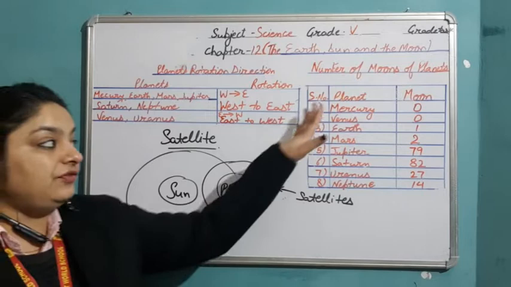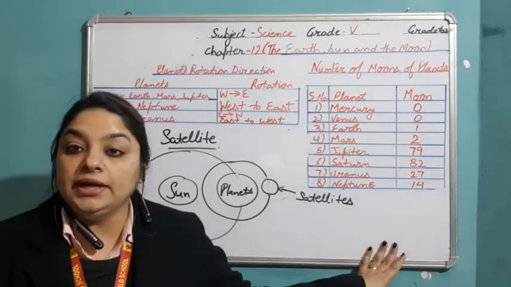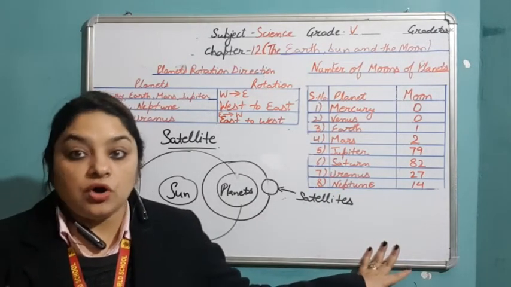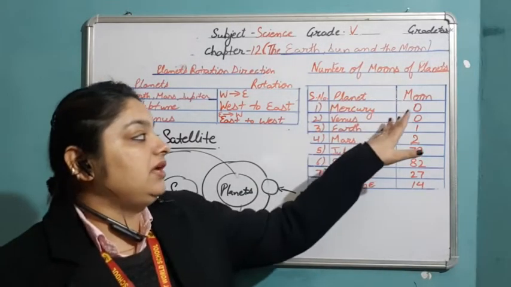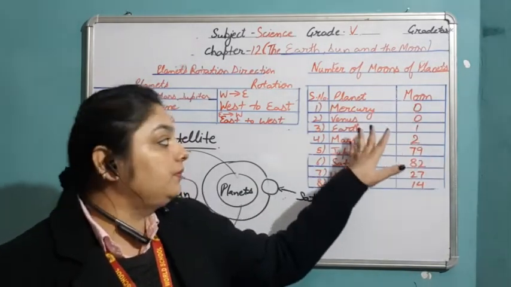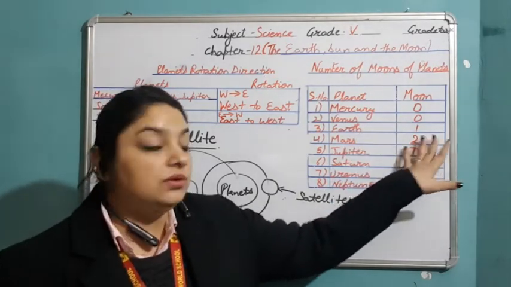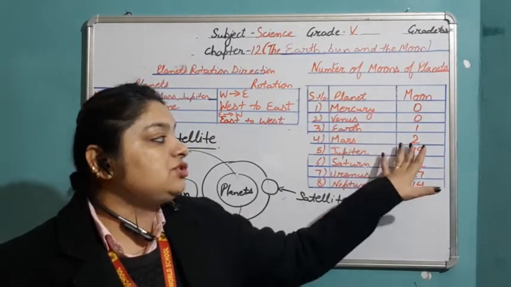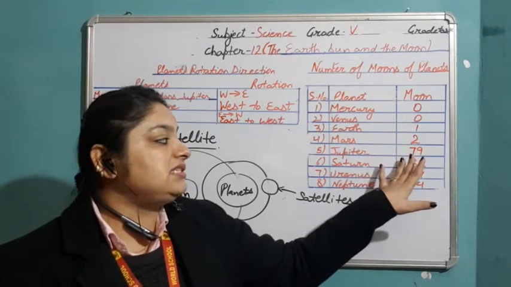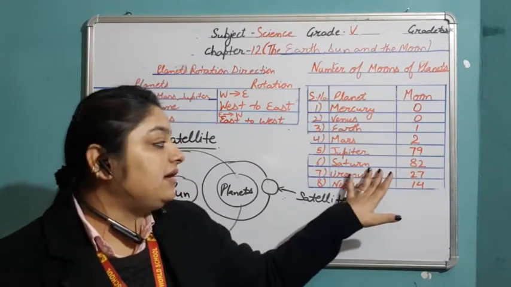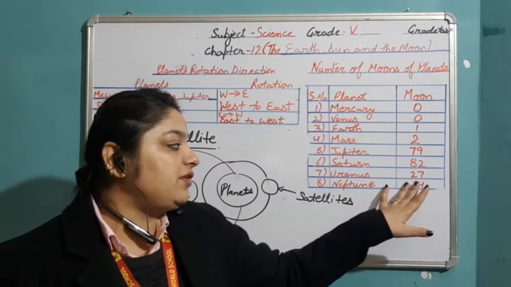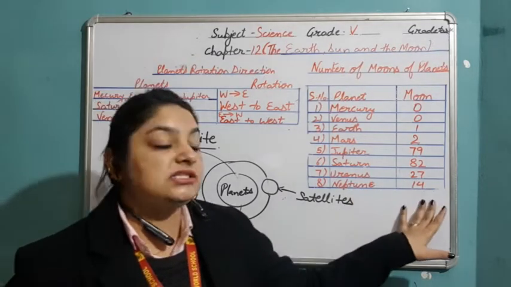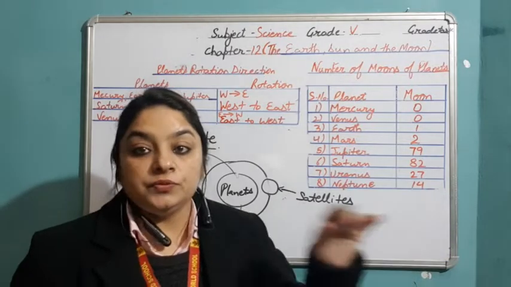And all the different planets have different numbers of moons or natural satellites. For example, Mercury and Venus have 0 moons. Earth has one moon, Mars has 2 moons, Jupiter has 79 moons, Saturn has 82 moons, Uranus has 27 moons, and Neptune has 14 moons.